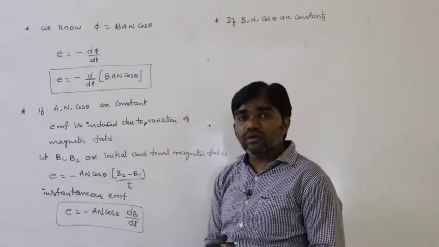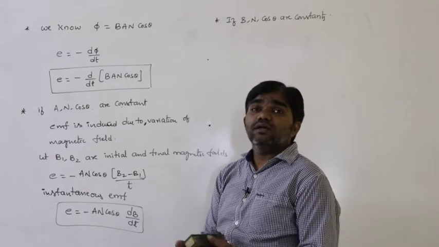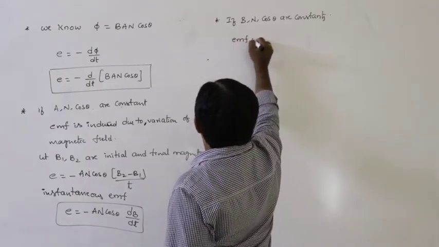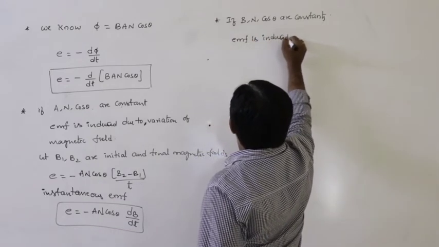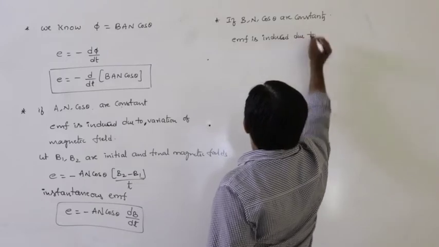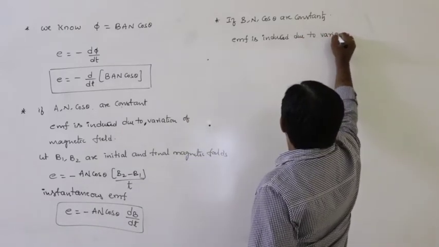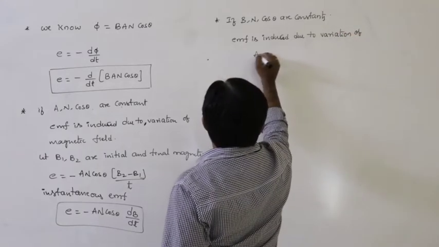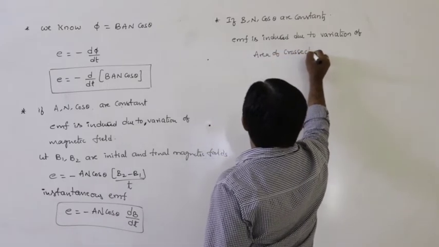Then what is the variable thing here? Area of cross section. That means EMF is induced due to variation of area of cross section.